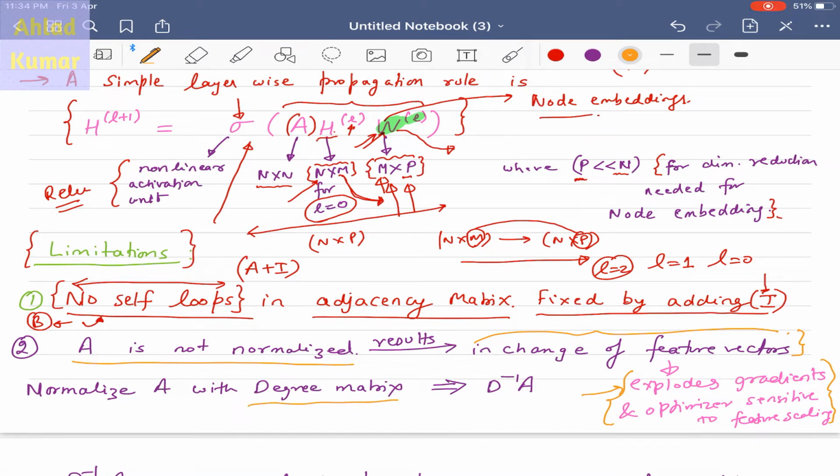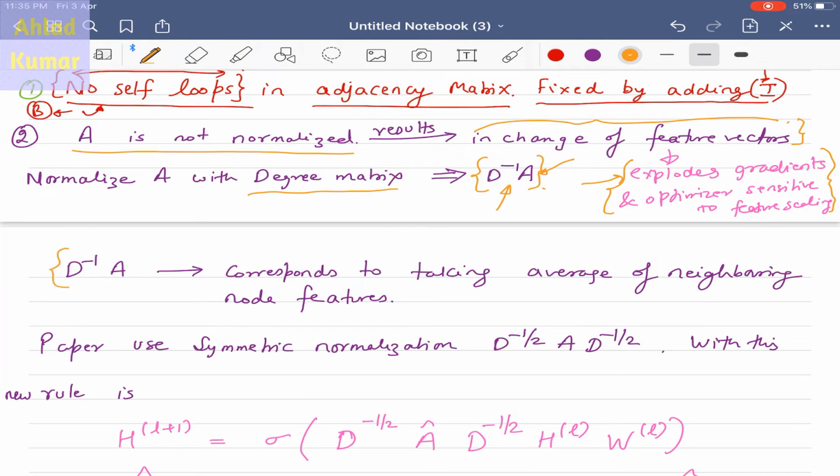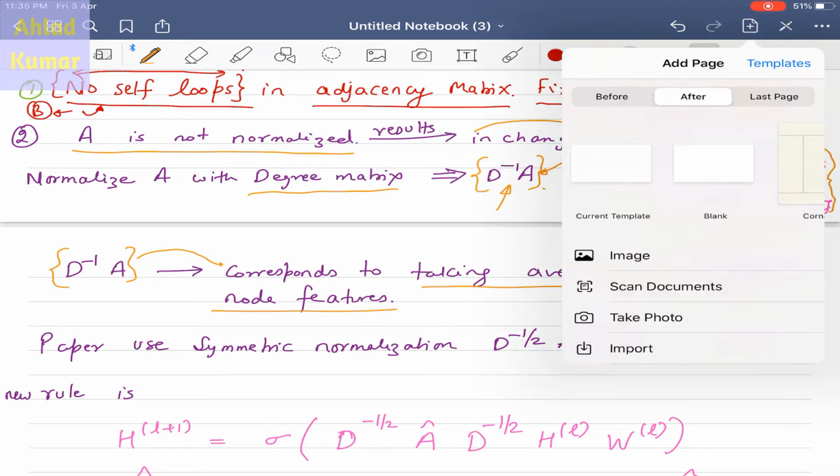We will divide the adjacency matrix by the degree matrix, and it is given over here. So we are doing multiplication of D inverse with A. So it's dividing the adjacency matrix by the degree matrix, and all the nodes of the adjacency matrix will be normalized. Effectively, the operation D inverse A is basically taking the average of the neighboring node features. So let me explain that.